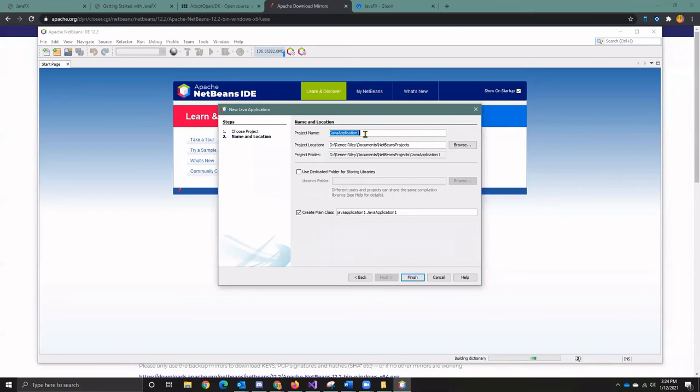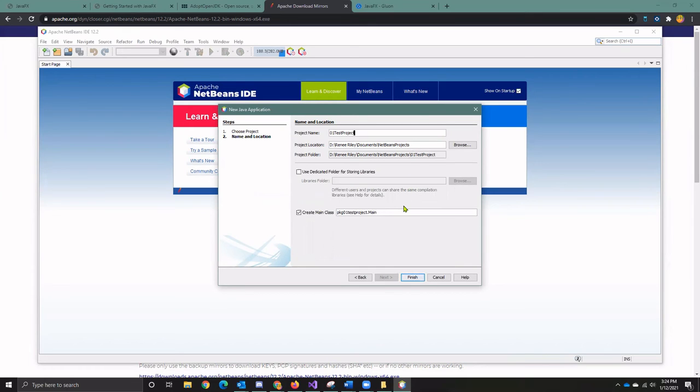This is going to be my default project name. I'll say that I want this to be 01 test. Now here's where my project is going to be saved, my projects folder.